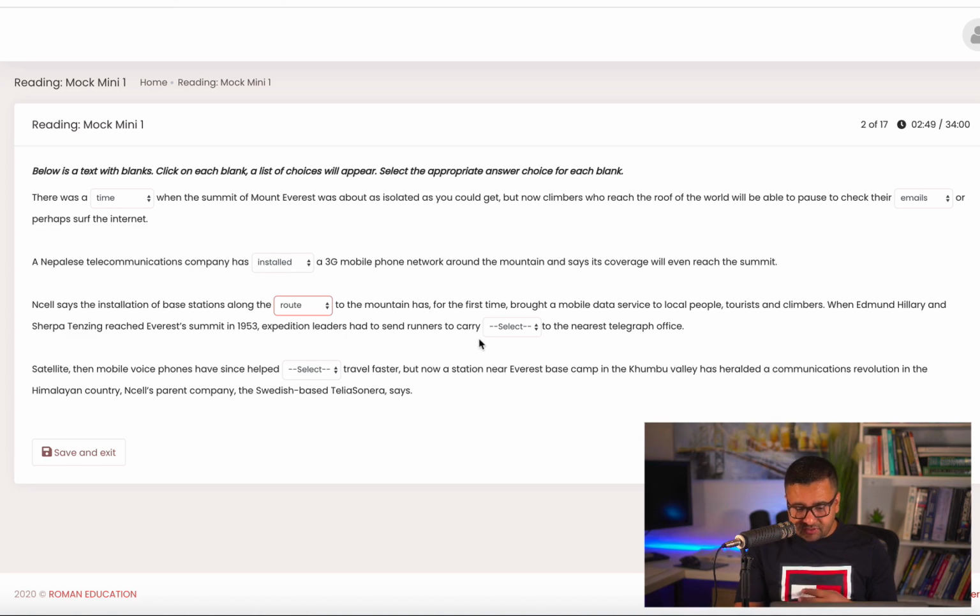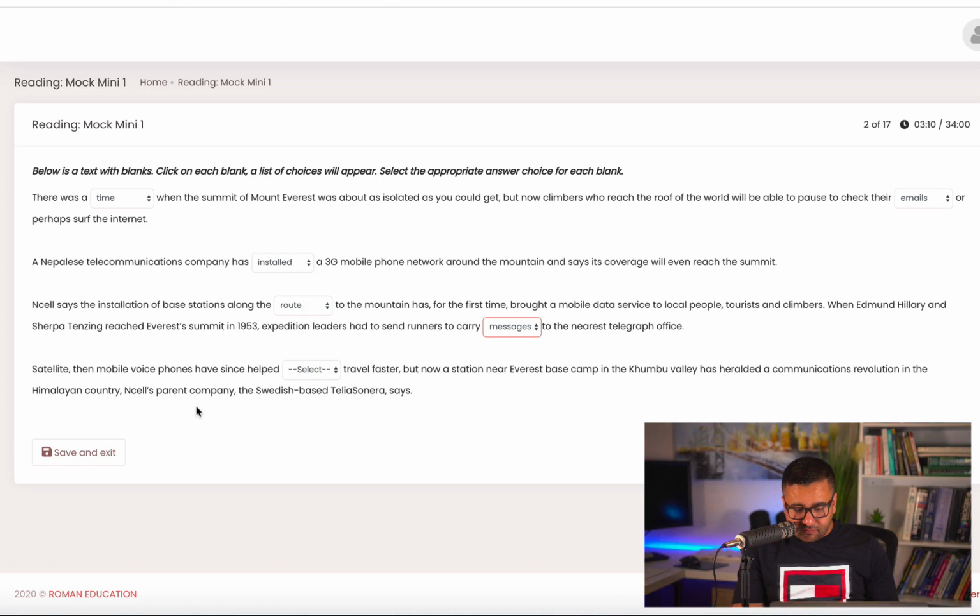"Expedition leaders had to send runners to carry to the nearest telegraph office." So you have to think about what people take to the telegraph office. A common mistake here is telegram. The answer should be messages because a telegram is not something that you can carry. A telegram is an electronic message. So that's why the answer actually is messages.